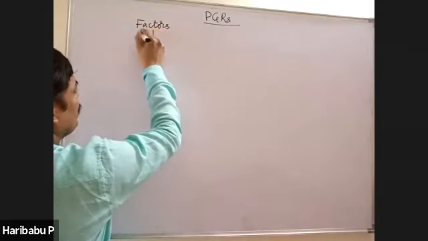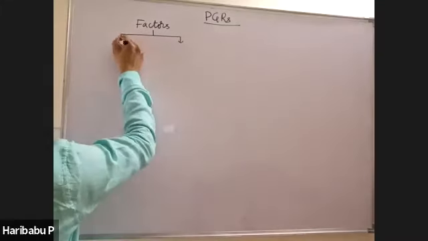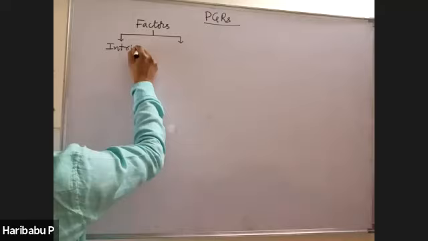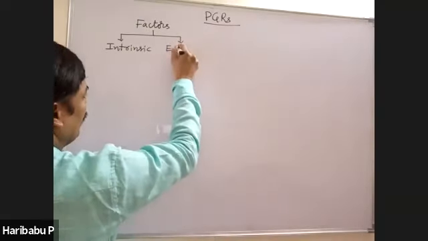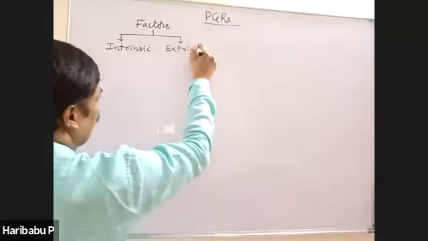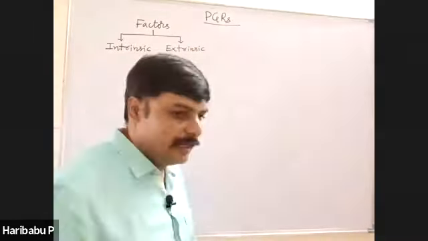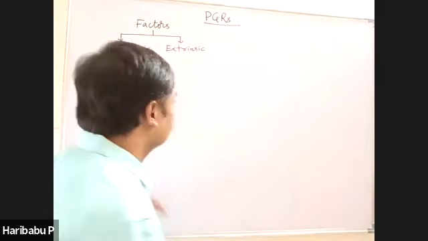All the factors are broadly divided into two types, namely intrinsic factors and extrinsic factors.